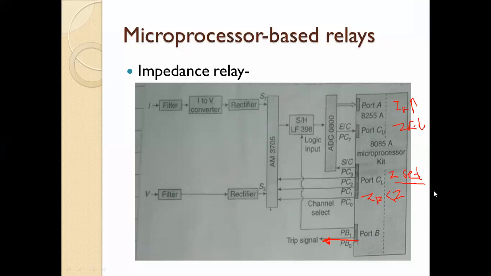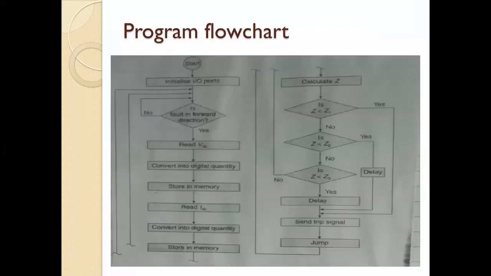Now the next point is the flow chart. This flow chart is important, so everyone remember this. If you understand this flow chart, then you will easily explain the block diagram. First is the start, then initialize IO ports.